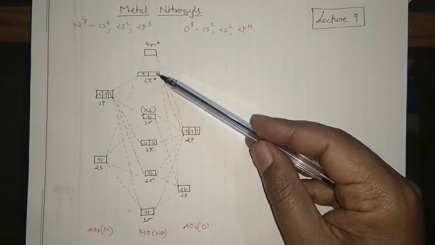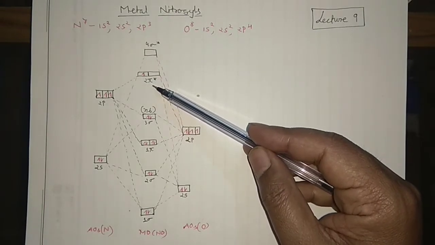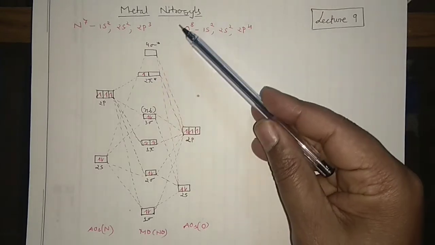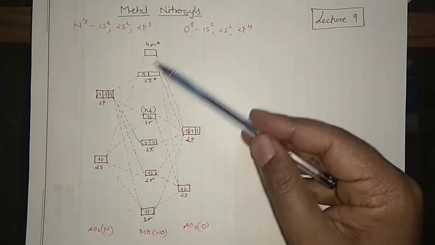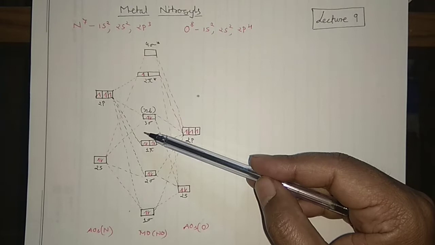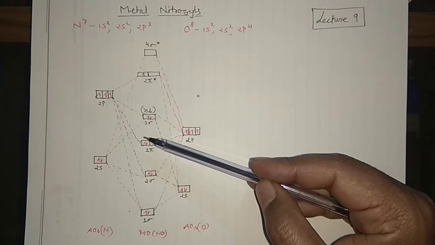So this is your anti-bonding molecular orbital, which is carrying 1 electron. So nitrosyl is a paramagnetic species. This is the little description of the nitrosyl molecular orbital diagram, and we will use this diagram again and again to explain various things.